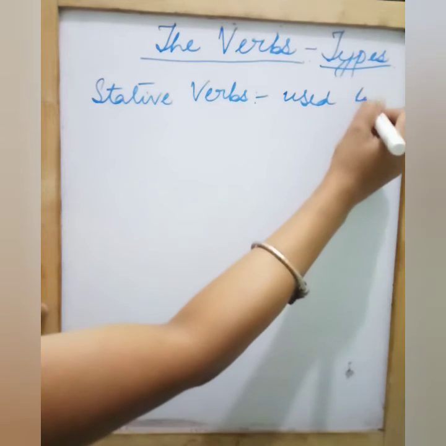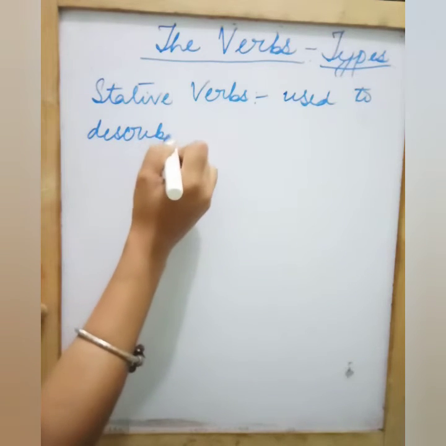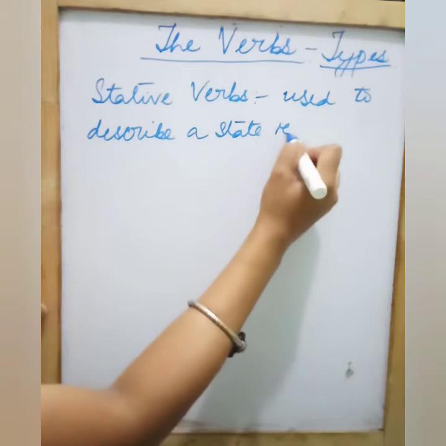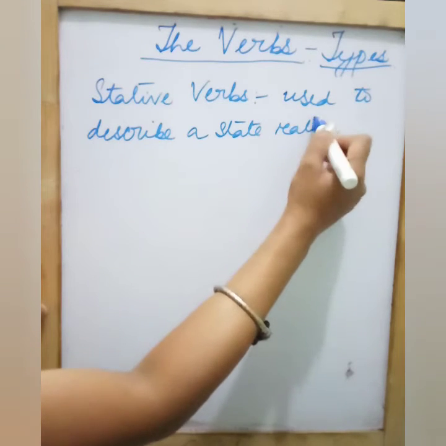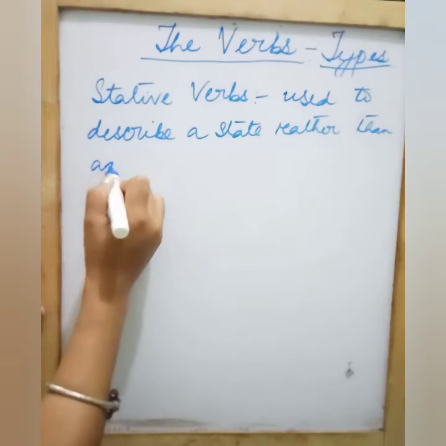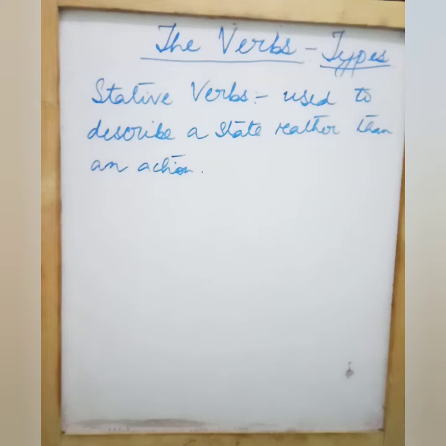Fine. So let's see some stative verbs, then it will become clear for us.